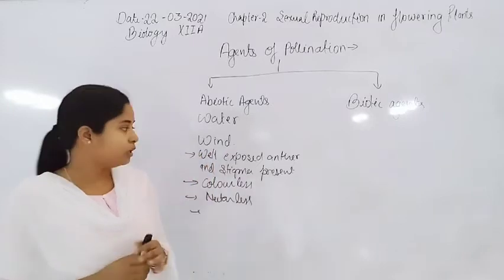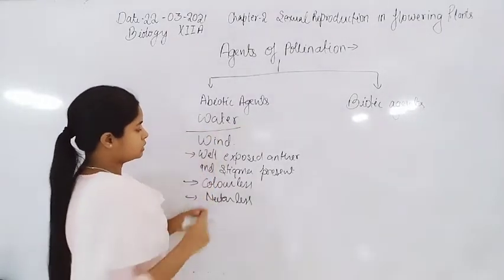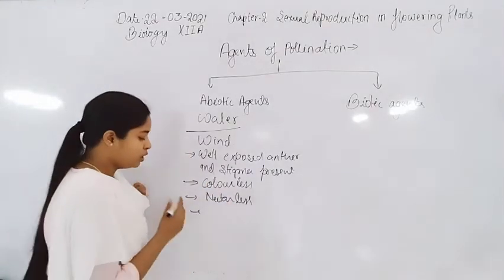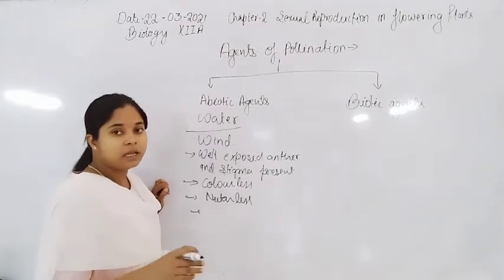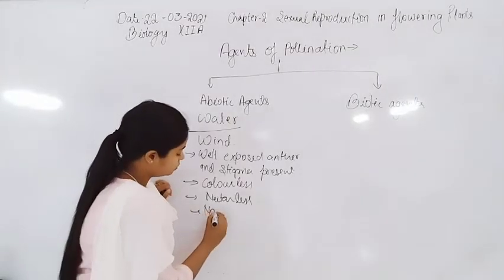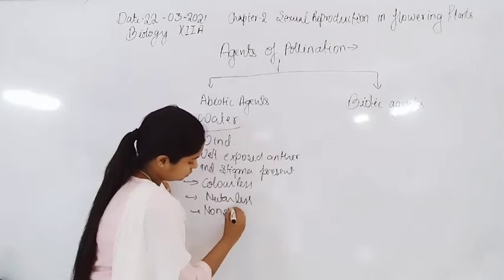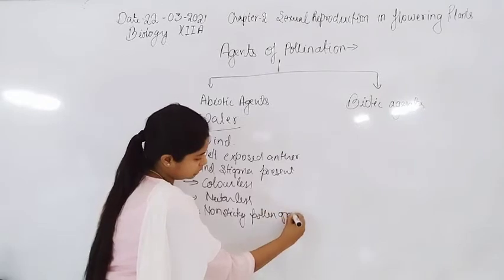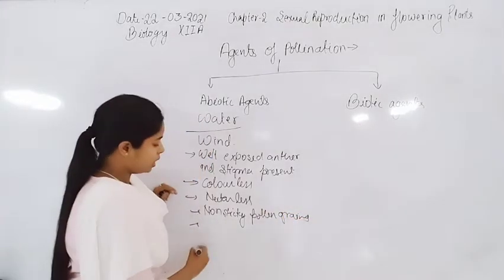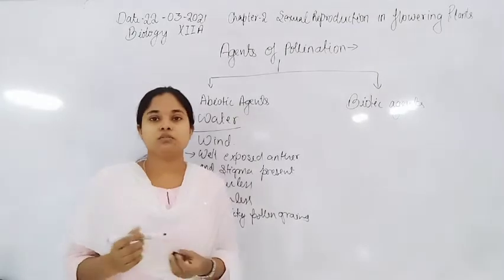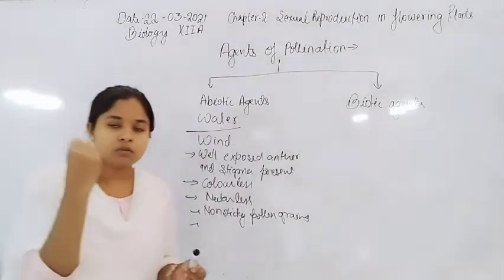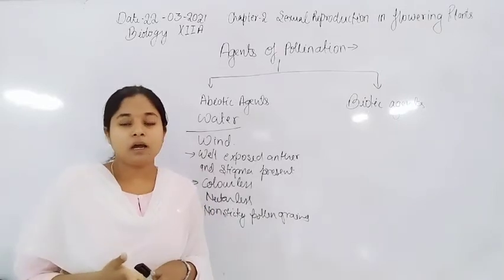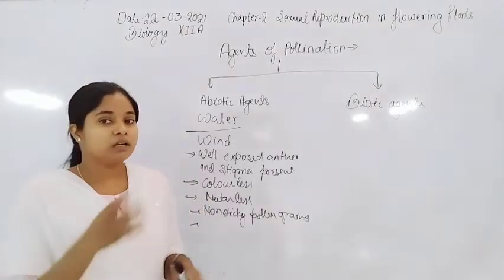Next is the stigma and pollen grain formed by this kind of wind pollinated flower. We are discussing wind. For wind pollination, the pollen grains formed inside the anther are generally non-sticky pollen grains. And the stigma should be sticky, because only then are they able to receive the pollen grain in the air.